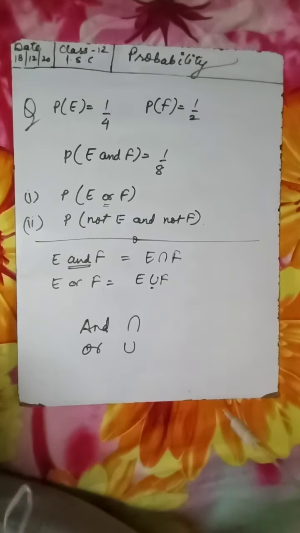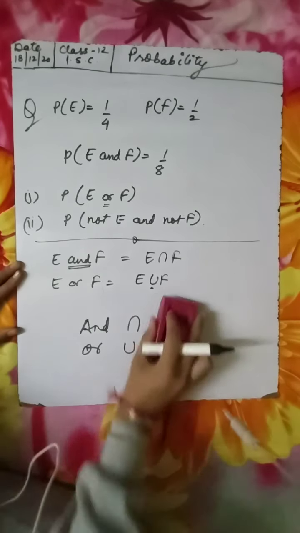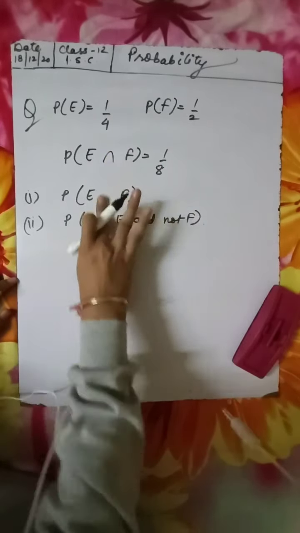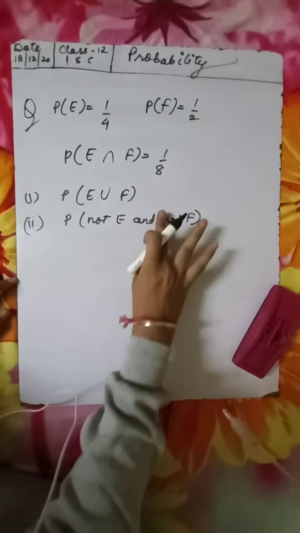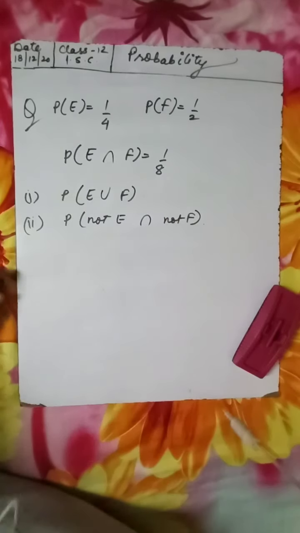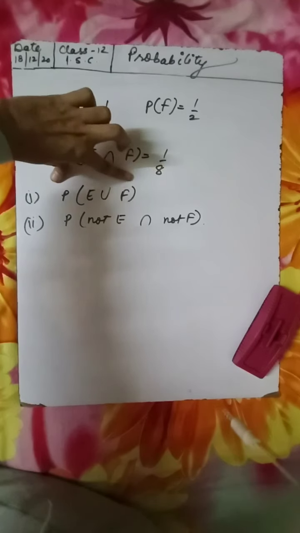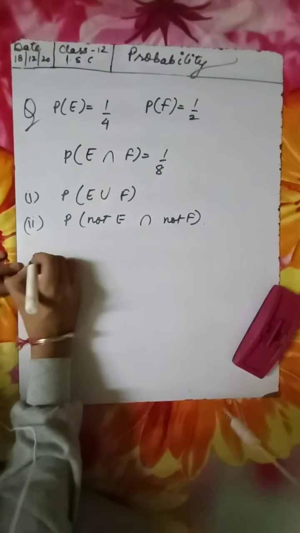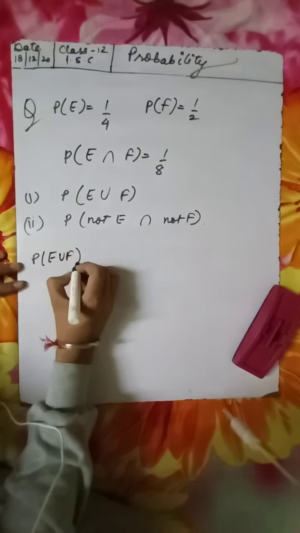Please remember this thing. So this is intersection, this is union, and this is intersection. So probability of E union F is required. This is the required probability.